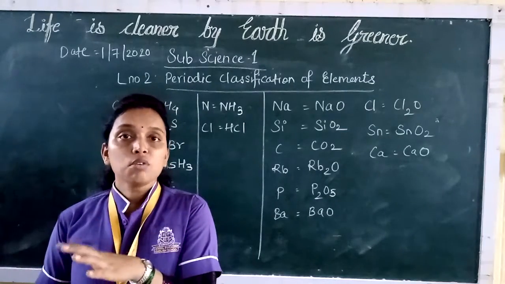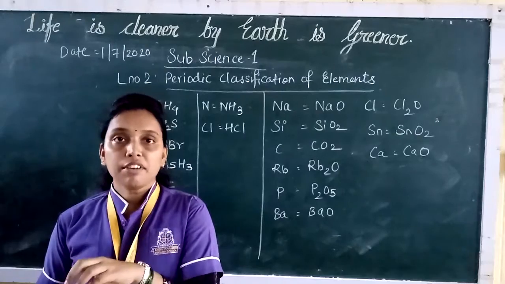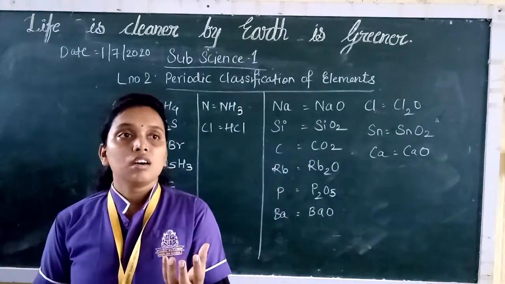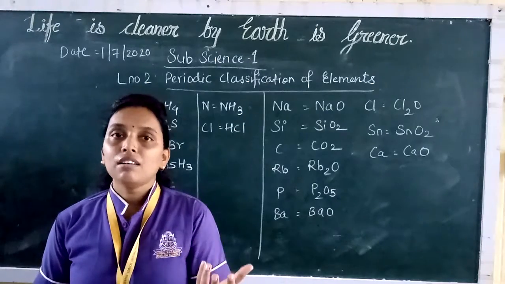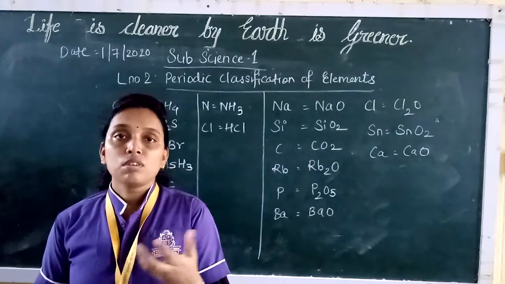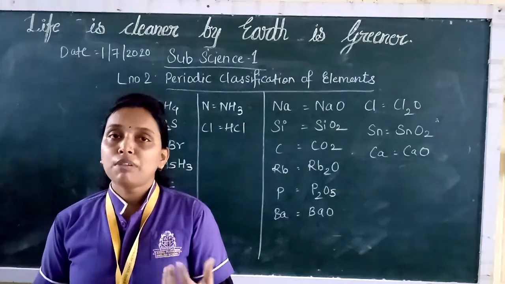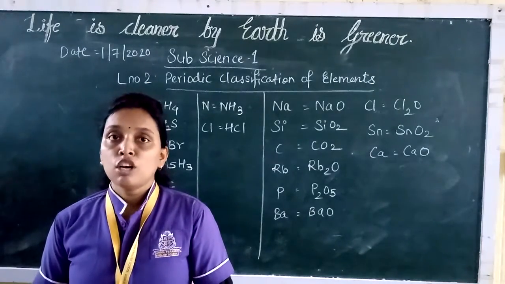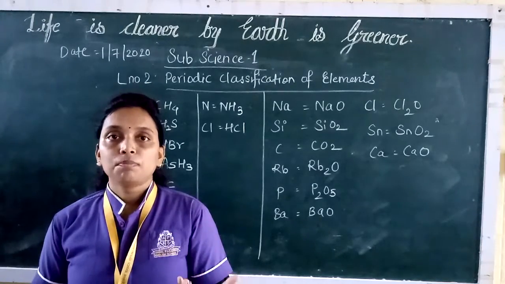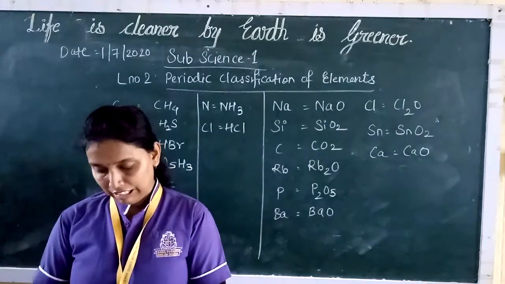So accordingly you can classify in a better way compared to the atomic mass, because cobalt and nickel both had the same mass. The whole number was 58. So there was a little doubt about how to place them in the periodic table. When it was classified according to the atomic numbers, this doubt was cleared.